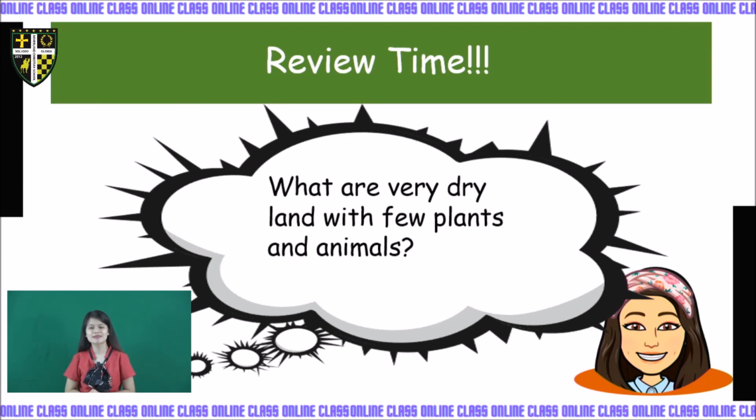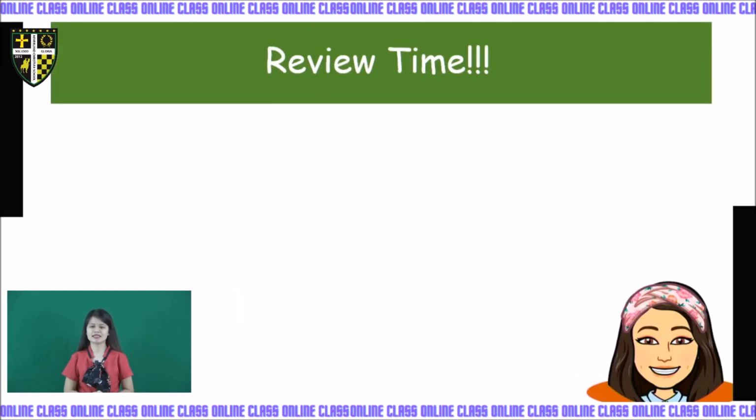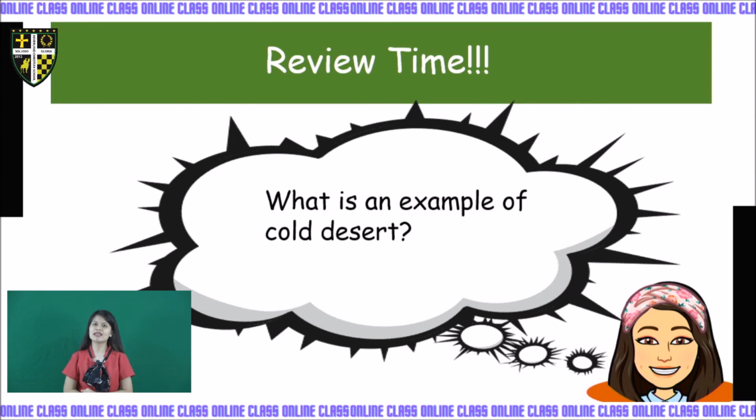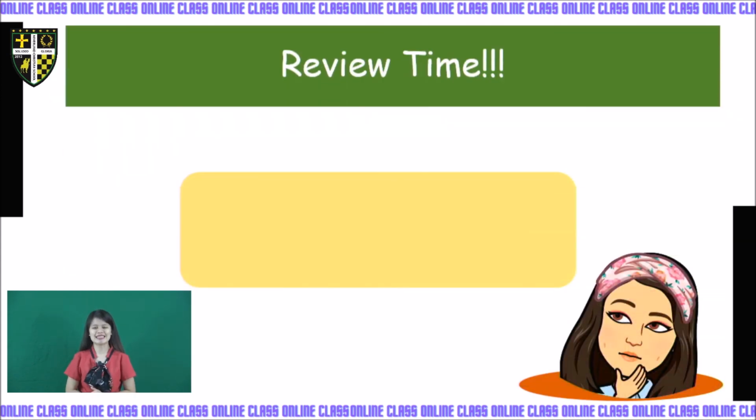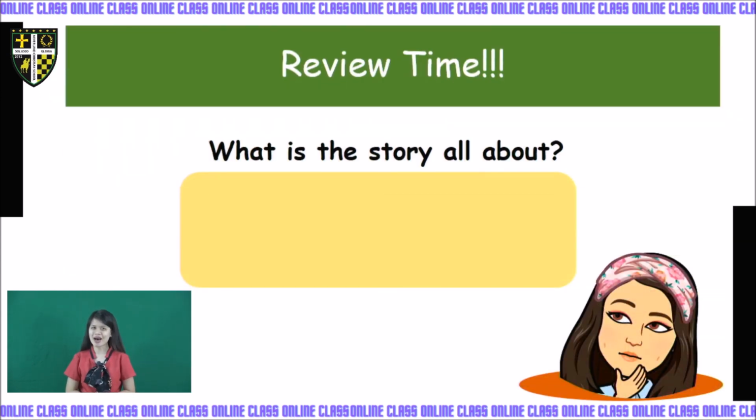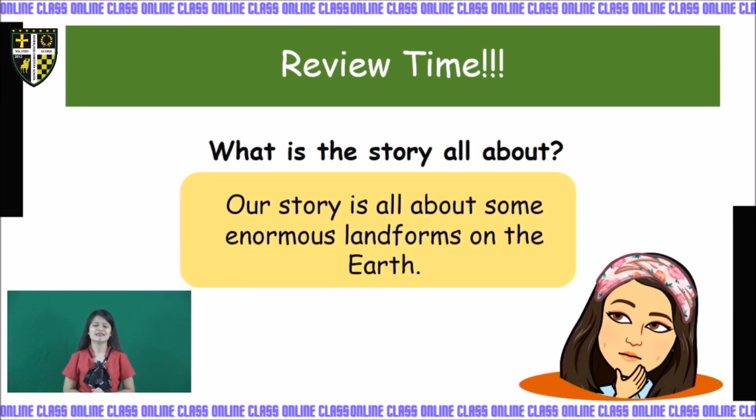The answer is deserts. Very good if your answer is desert. Next, what is an example of a cold desert? Cold desert. Answer is Antarctica. Very good. And lastly, what is the story all about? What do you think? It's about mountains, rivers, and deserts. Therefore, the story tells about some enormous landforms on the earth.